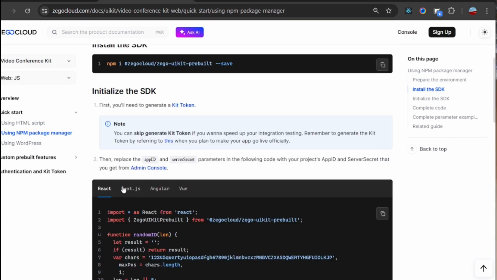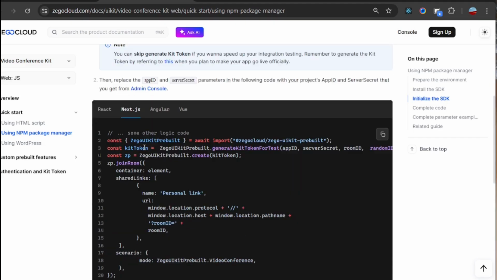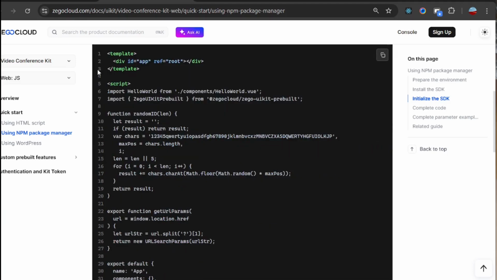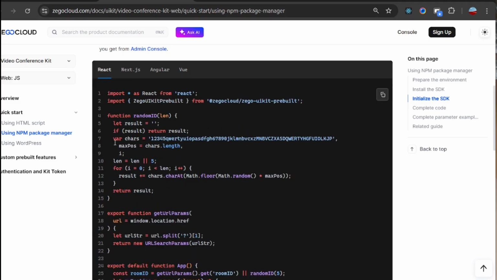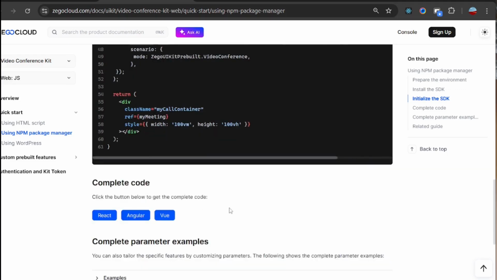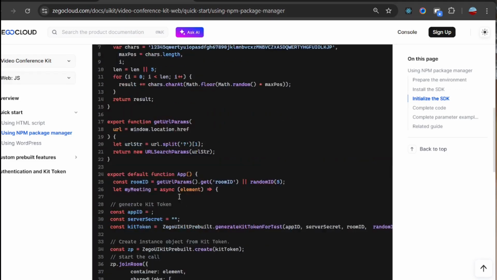Okay, so let's take a look at the documentation of the ZEGOCLOUD UI Kit, precisely the UI Kit documentation page. At the quick start, you would find all these resources to create your React, Next.js, Angular, or Vue app.